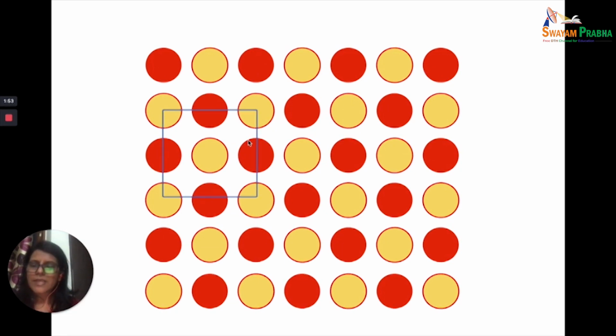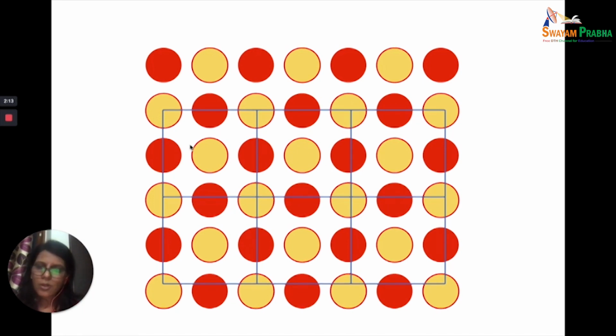Suppose I were to decide to take the yellow ball as the origin and I continue on this path. Do I get the same, identical unit cell when I move in this direction? Yes, I do. I get yellow balls on the corners, a yellow ball in the center, and red balls on the edges, and this unit cell is identical to this unit cell. This unit cell is also identical to this unit cell. This is also identical. So, yes, this is a unit cell.